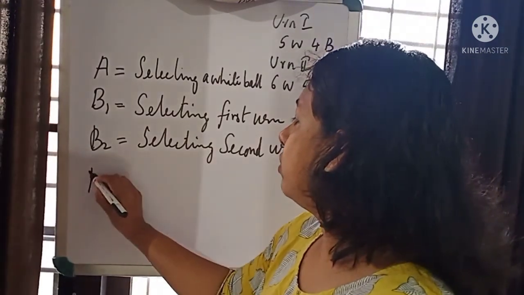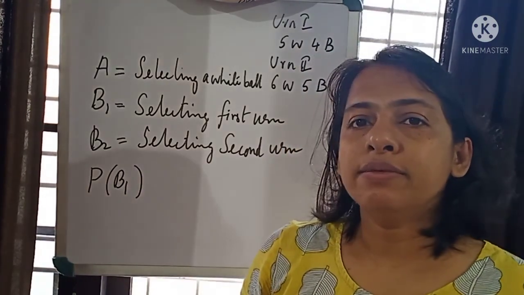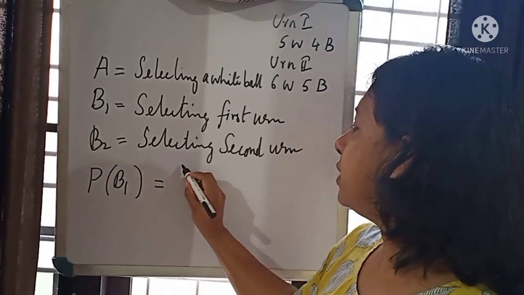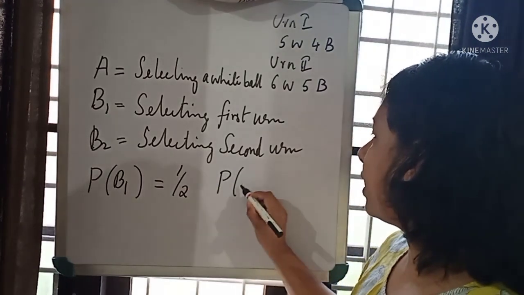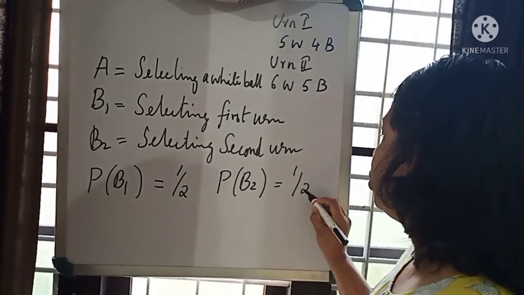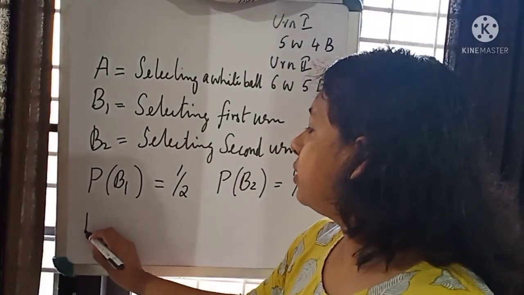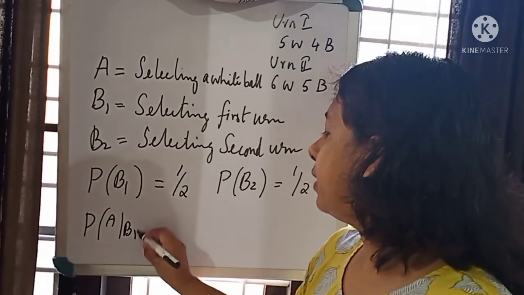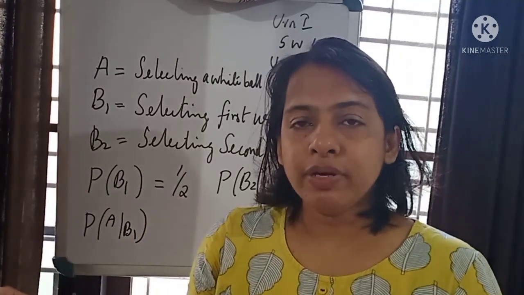First, let us find out what is the probability of B1, that is selecting the first urn. There are two urns, therefore probability of the first urn is 1 by 2. And next is, what is the probability of selecting the second urn? Probability of B2 is also 1 by 2. Then, let us find out what is the probability of A given B1. That means what is the probability of getting a white ball from the first urn?